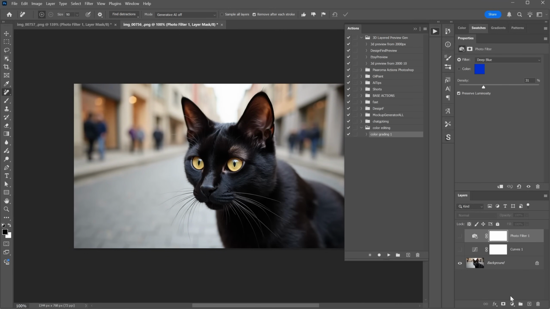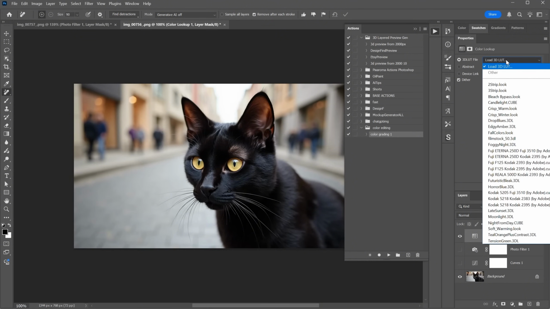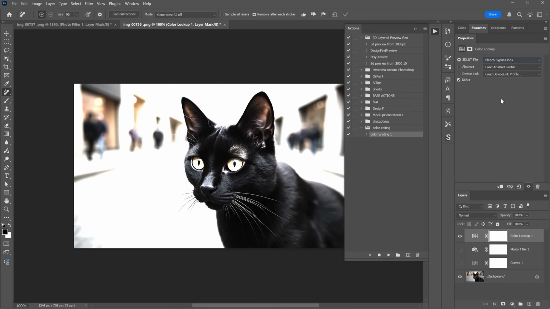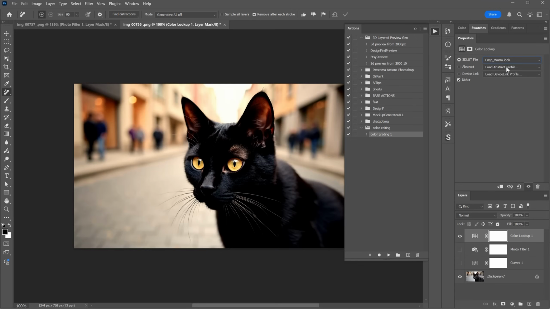Here is another useful adjustment. It's called Color Lookup. You've probably heard about LUTs. It lets you upload a LUT file you found online or use some that come by default. These are basically a combination of different adjustments packed into one single lookup table. Try a few of them until you find the right mood.